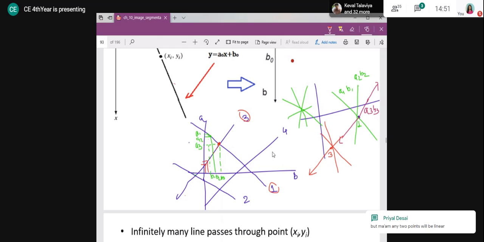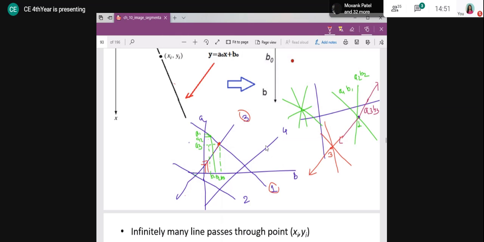Okay, 2 points will always be linear, that I agree with you. Two points can always be linear, there will definitely be a line that passes through them. I agree with your doubt, that is a really good doubt. Now I can solve that this way: suppose I am having my image. In that, I'm not going to consider all the points. I am working in the jurisdiction of my image only.